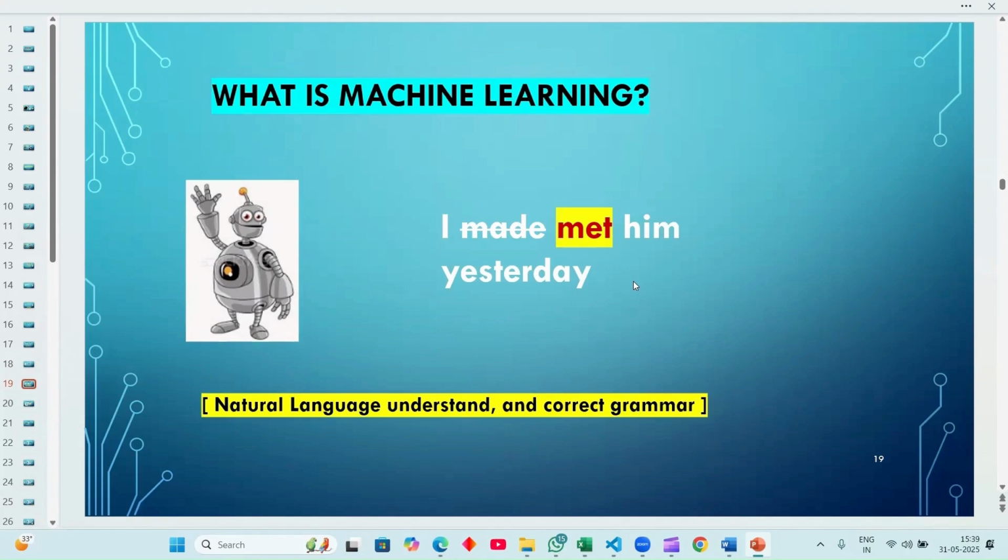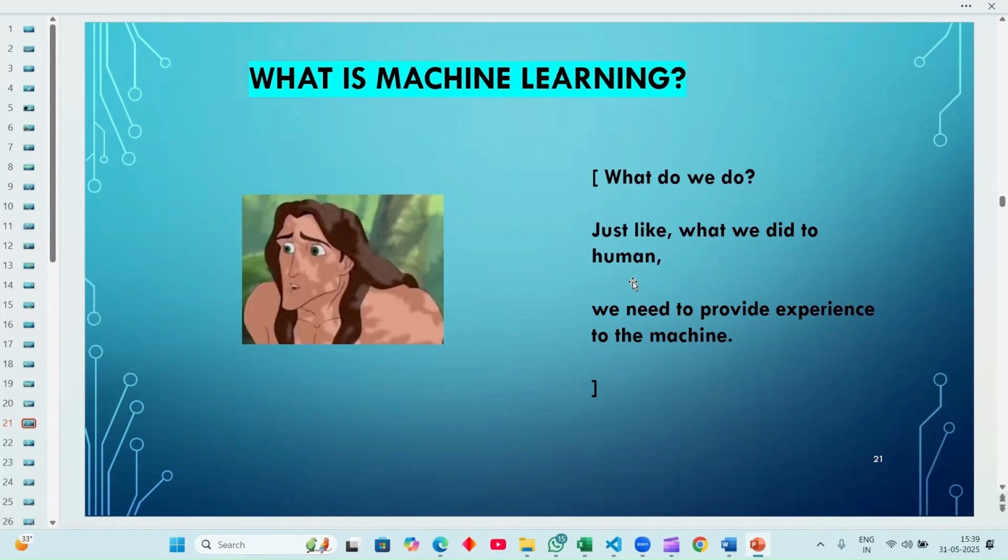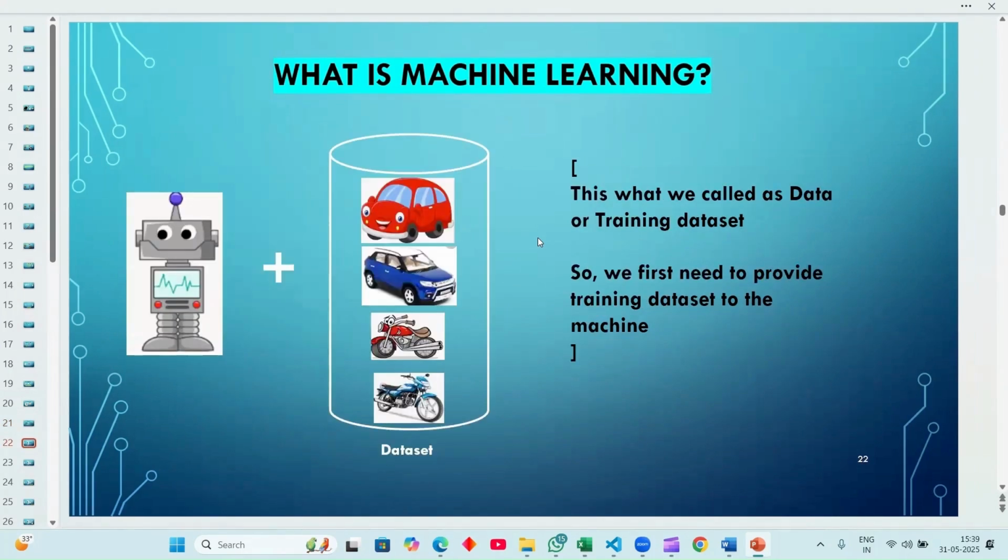Okay, by using NLP, natural language processing, the machine understands grammar. What is machine learning? They recognize faces. We use it in face recognition and eye recognition. We build some model concepts for security purposes or some other purposes. We design some model concepts. Okay, that is what machine learning is. Just like we do with humans, we need to provide experience to the machine, right? So, what is machine learning?